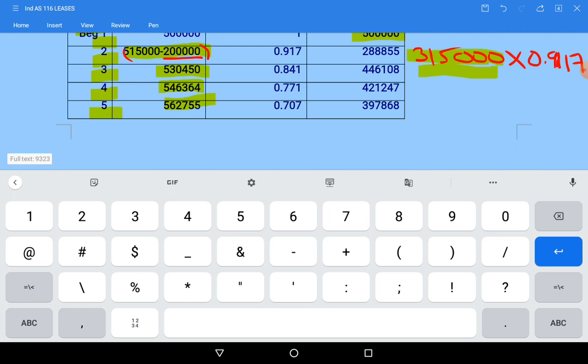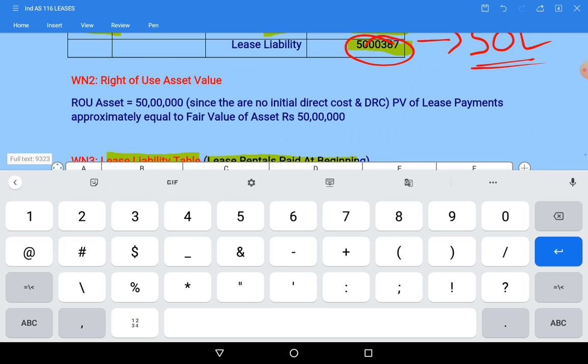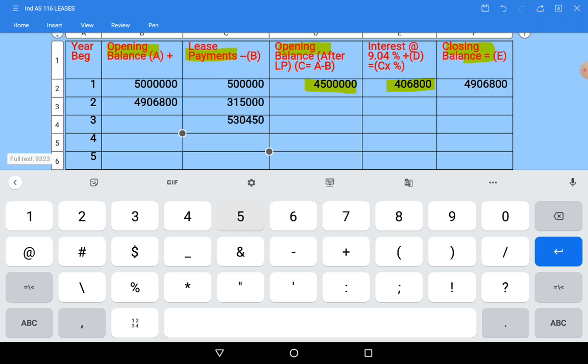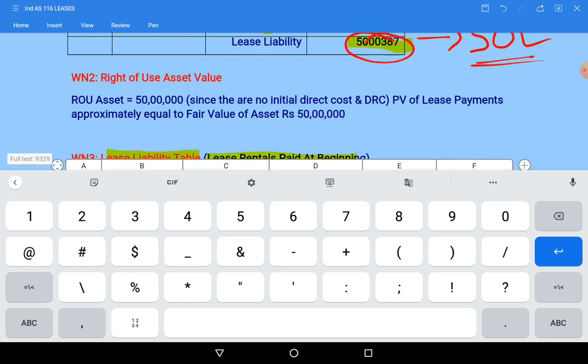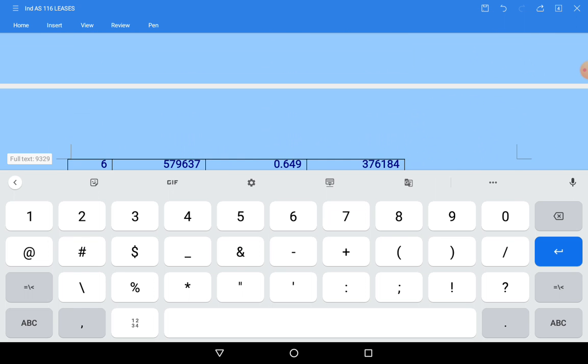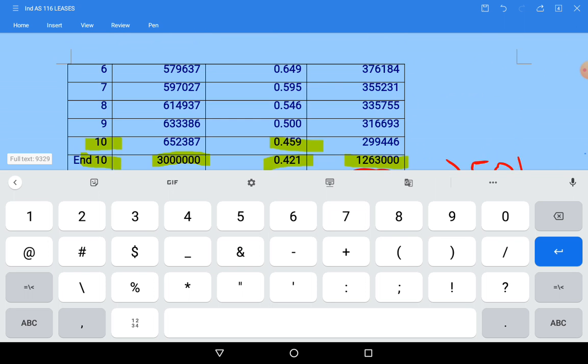Fourth year value 5,46,364. Fifth year value 5,62,755.